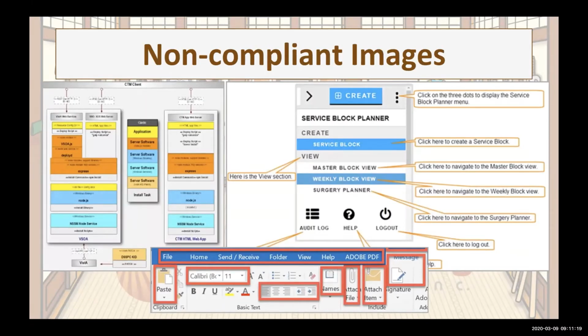So the first image is a screenshot of a flowchart. As I mentioned before, assistive technology can't describe each box in the flowchart because it's just an image of the chart. The alt text box isn't the place to type out so much information. The second image shows text callouts all around the image. Instead of text callouts, use bullet points before or after the image in the actual text.